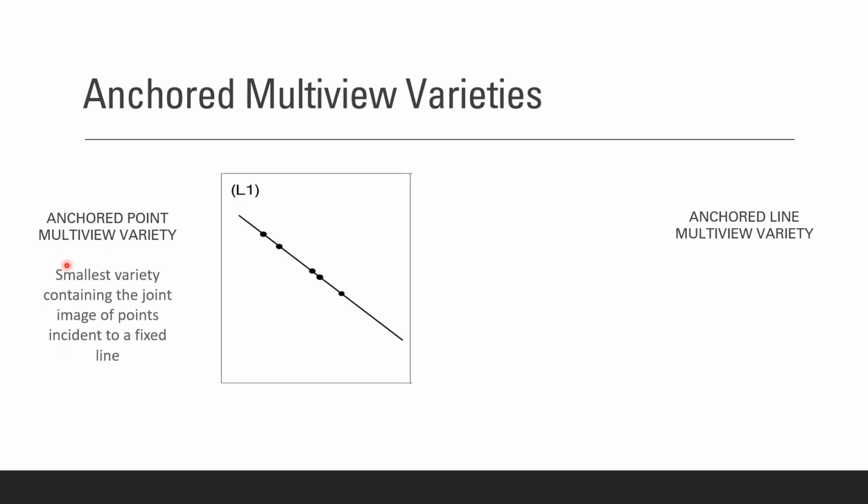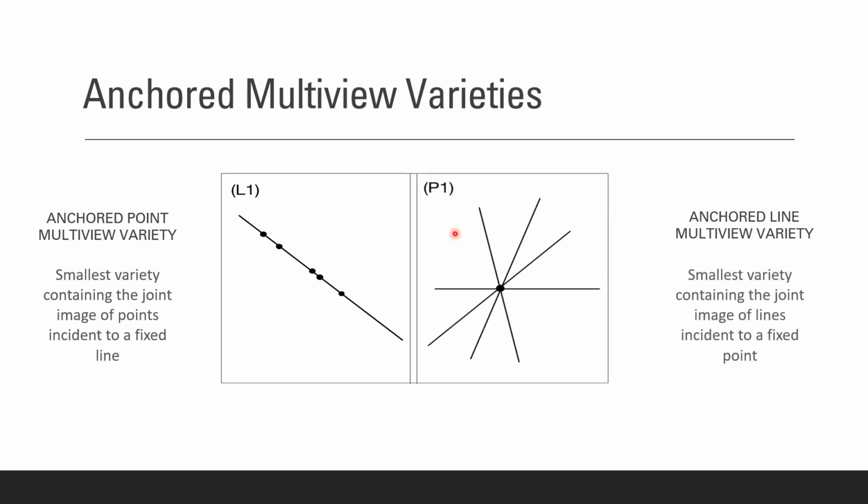Our first contribution is the definition of the anchored multiview varieties. The anchored point multiview variety is the joint image of points that lie in a fixed world line, and the anchored line multiview variety is the joint image of lines that go through a fixed point.